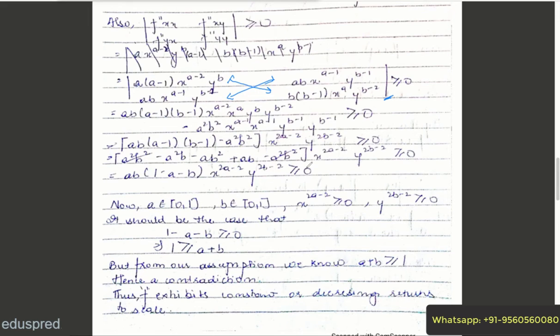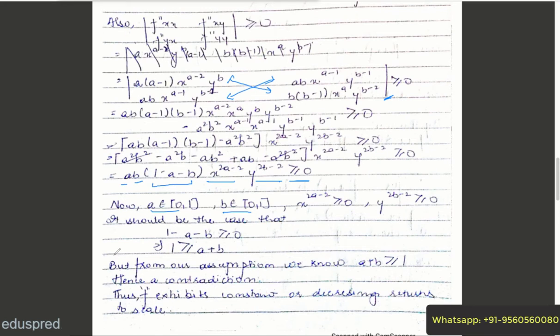Now after simplifying, you would get that ab(1 minus a minus b) x to the power 2a minus 2, y to the power 2b minus 2 should be greater than or equal to 0 for the function to be concave. Now a belongs to 0 to 1, b belongs to 0 to 1 from our previous results. Again x, y are positive, so this is also positive and this is also positive. And from this we get that a and b are also positive, which means this should be positive. That is 1 minus a minus b should be greater than or equal to 0. That is a plus b should be less than or equal to 1.